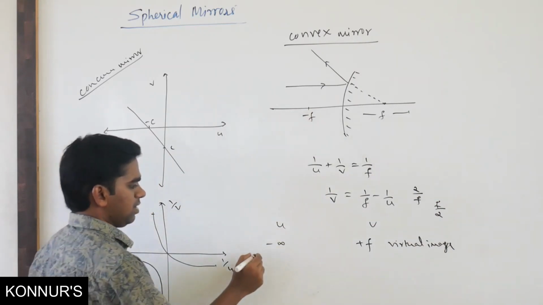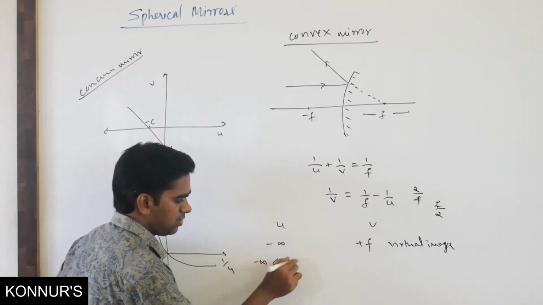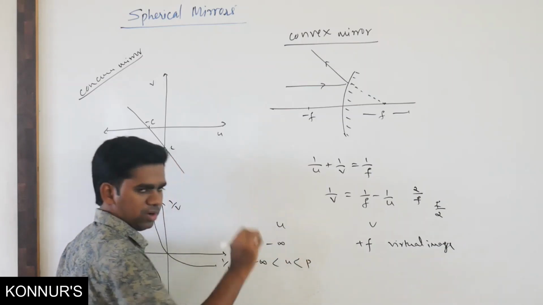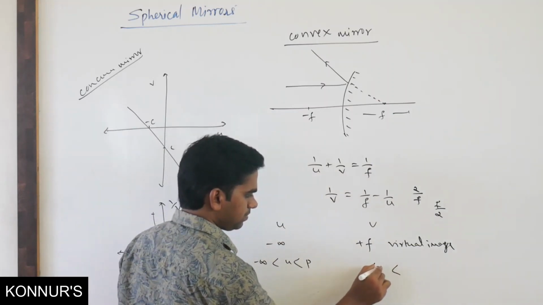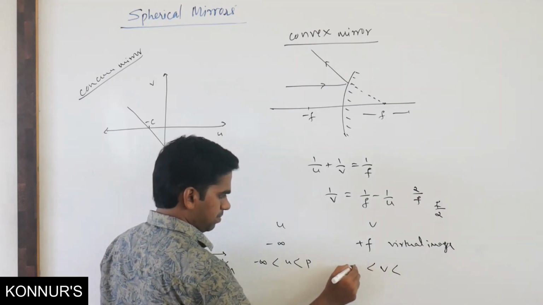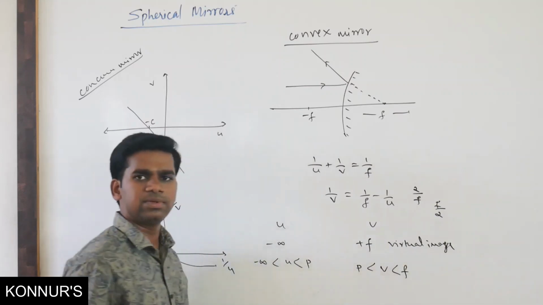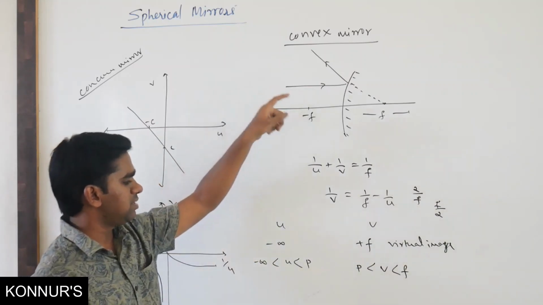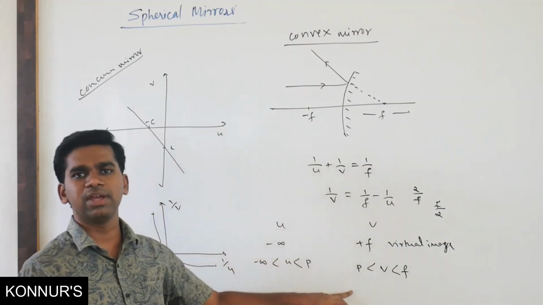In general, for an object from minus infinity to the pole 0, the image will be from pole to plus f, because when the object was at minus infinity, the image is at f, and when the object is at the pole, the image is also at the pole.